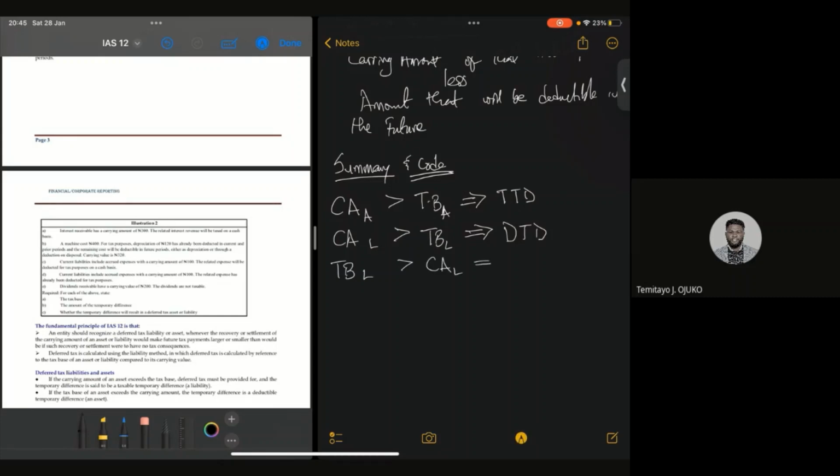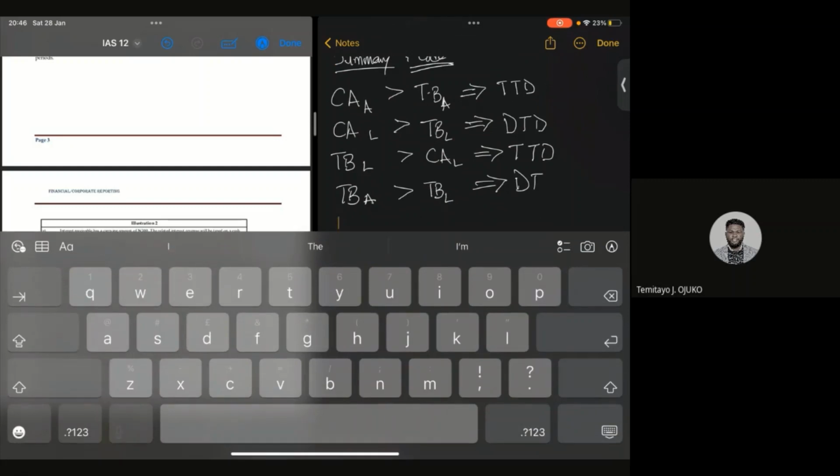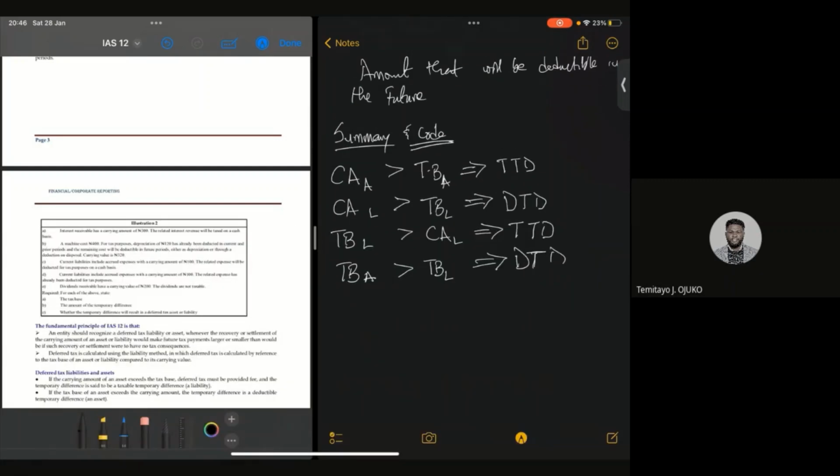This automatically leads to what? Taxable temporary difference. And lastly, whenever the tax base of an asset is greater than the carrying amount of an asset, that also leads to what? Deductible temporary difference. Take note of that. It also leads to deductible temporary difference.